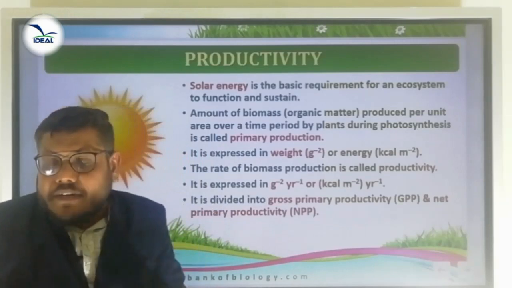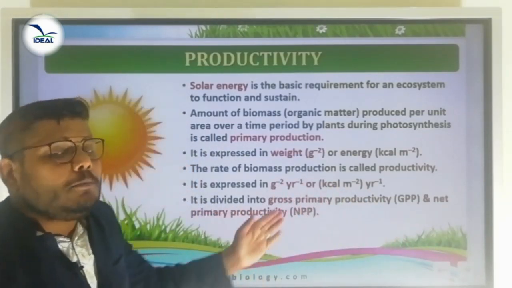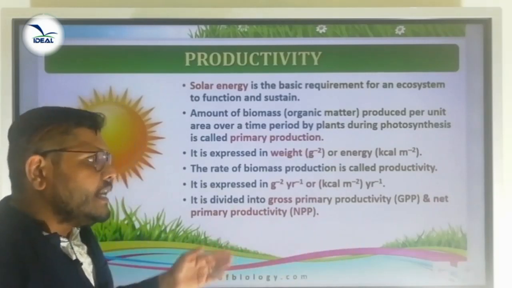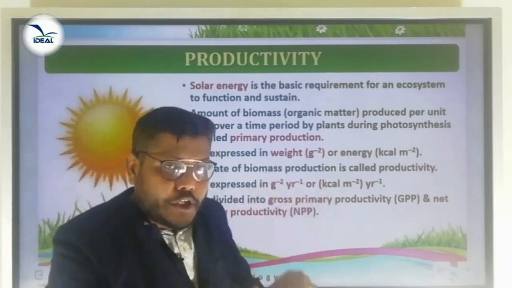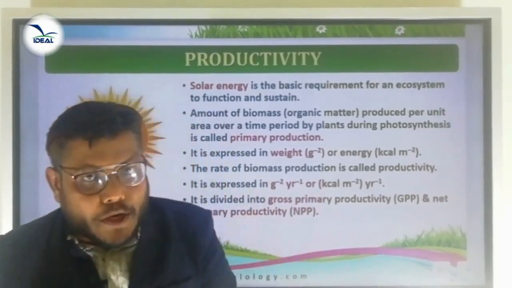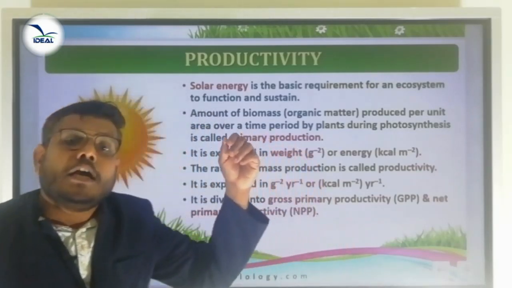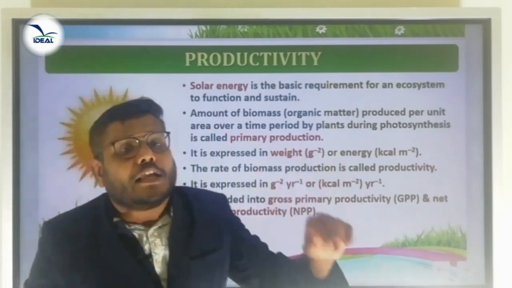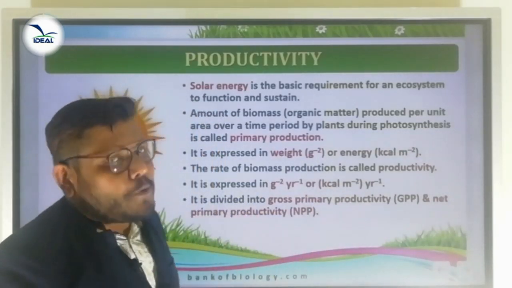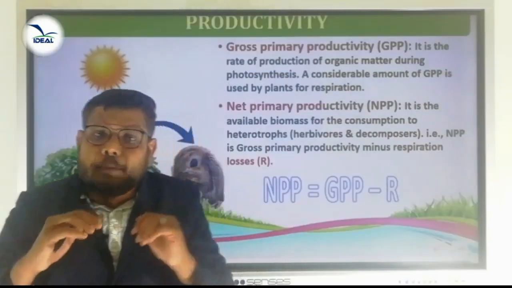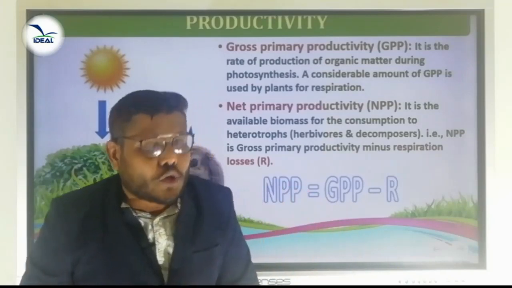Primary productivity is divided into two: gross primary productivity and net primary productivity, or we can say GPP and NPP. So productivity is divided into two, primary and secondary productivity, and primary productivity is again divided into two: gross primary productivity and net primary productivity. What is gross primary productivity? Gross primary productivity means the rate of biomass production in plants during photosynthesis.